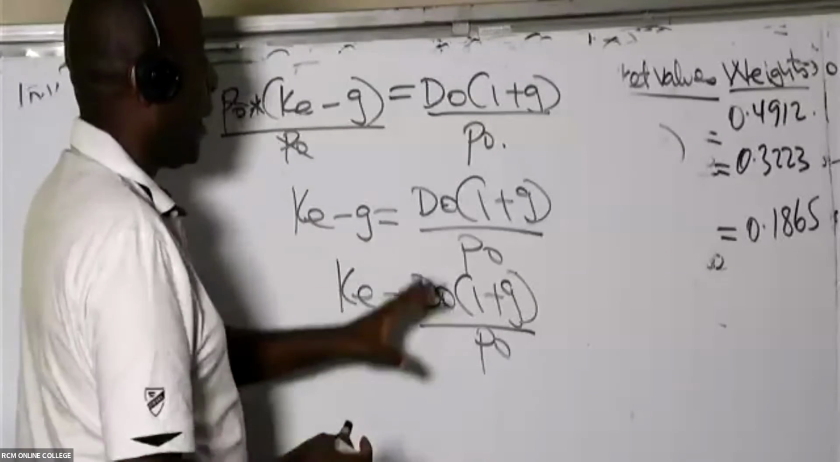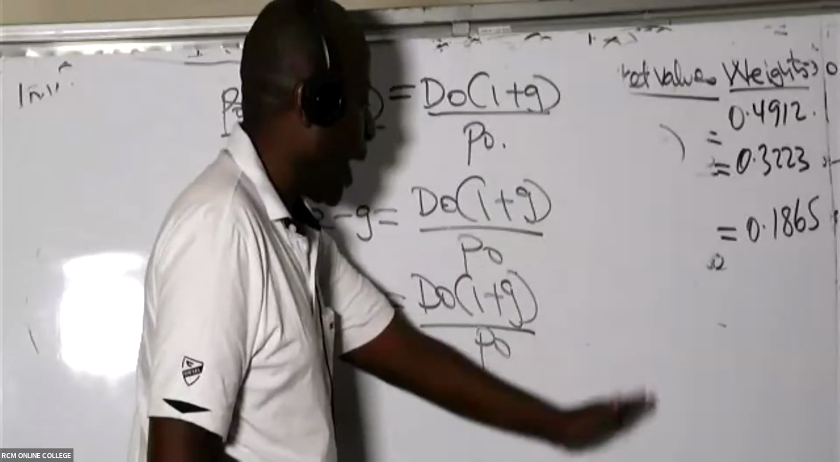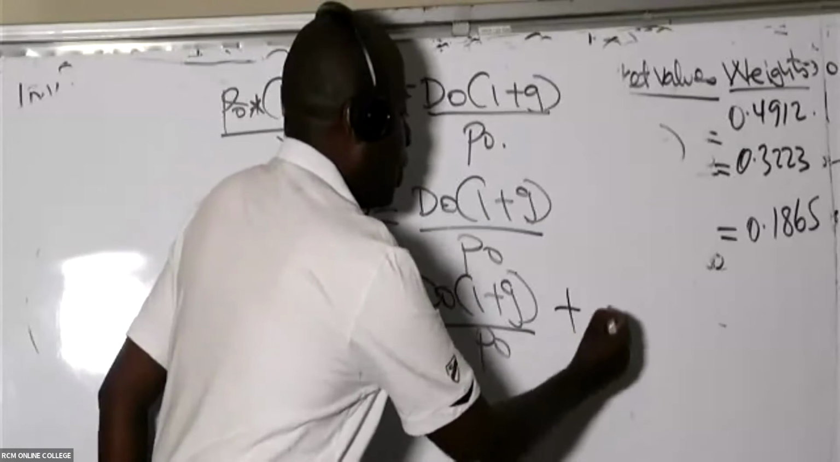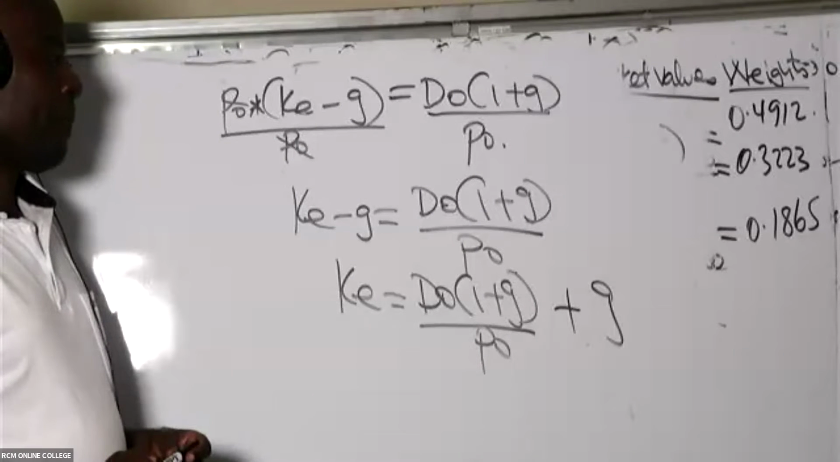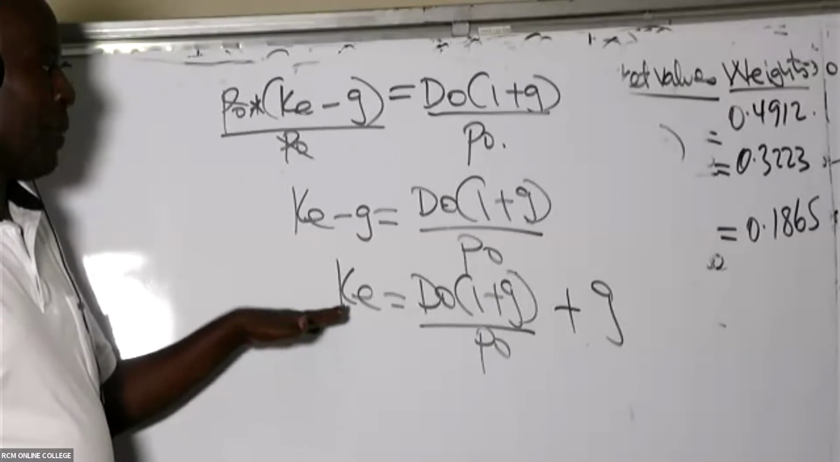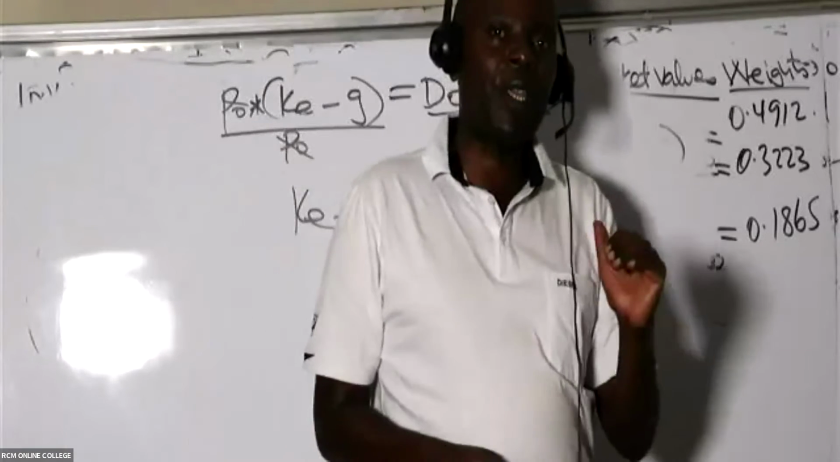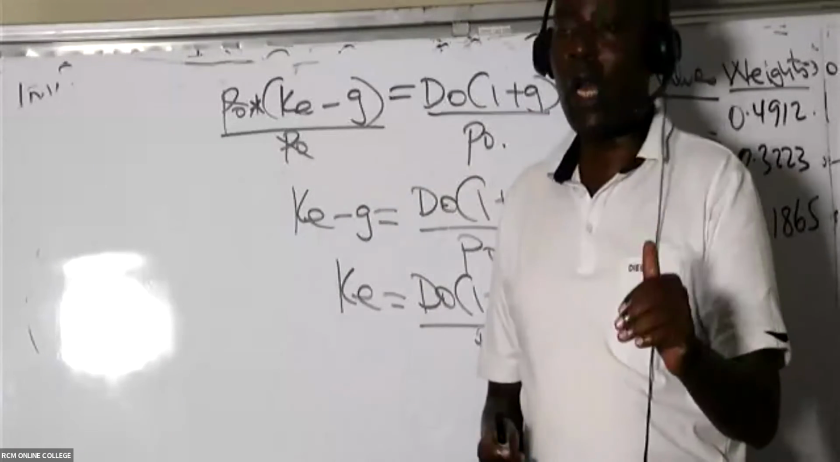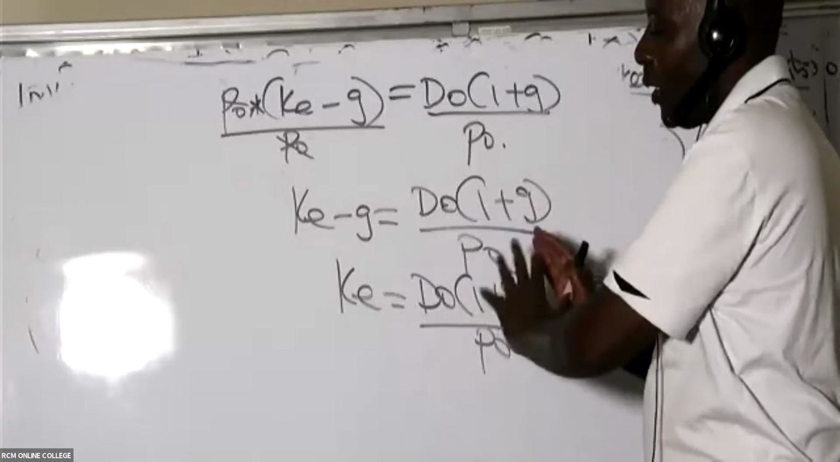This term remains the way it was. The only thing I'm doing is taking G to the other side, so that I have KE as a standalone. So this is the cost of equity. Remember, right now we are getting the cost of equity. Of course, we shall not be deriving this in our exams. In our exams, we shall be required to just remember this formula.